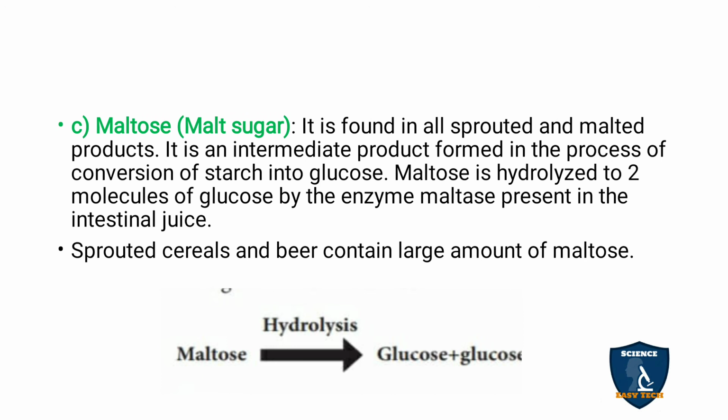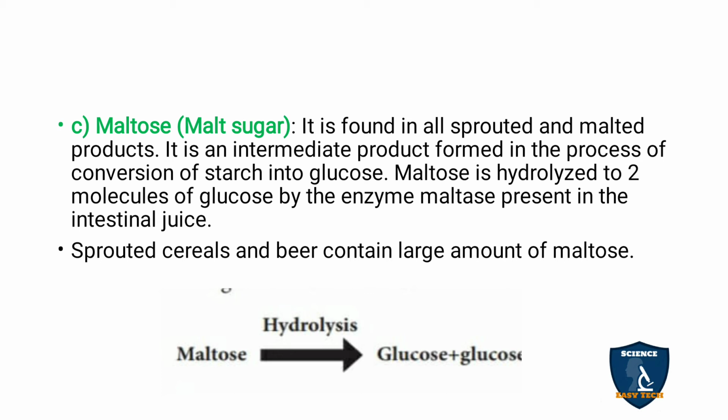Next we will see maltose, or malt sugar. This is found in all sprouted and malted products. It is an intermediate product formed in the process of conversion of starch into glucose. When starch is converted to glucose, the starch is not immediately converted to glucose; the next step is that it is sometimes converted to maltose. Sprouted cereals and beer, which many people drink, contain a large amount of maltose.